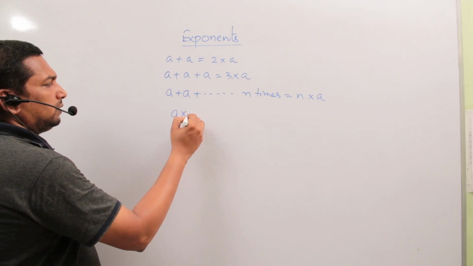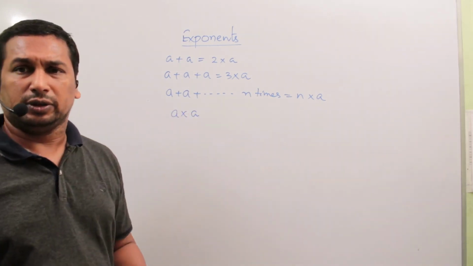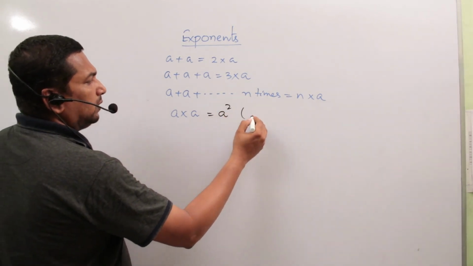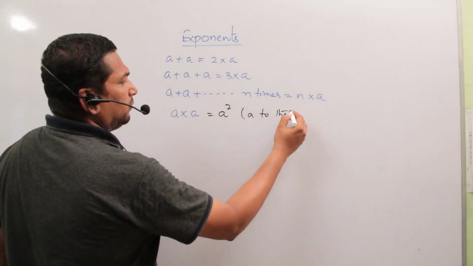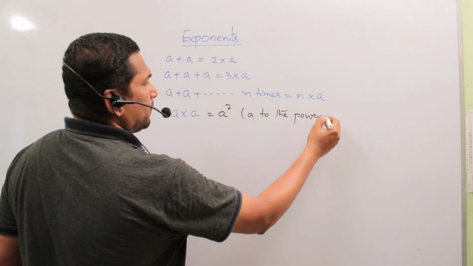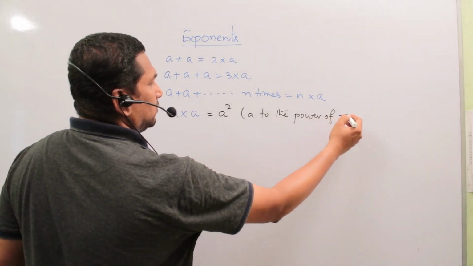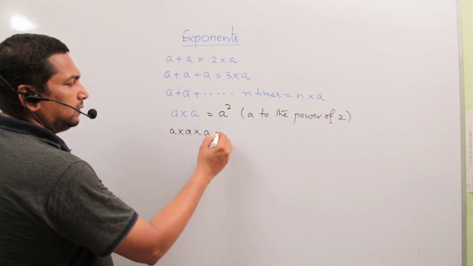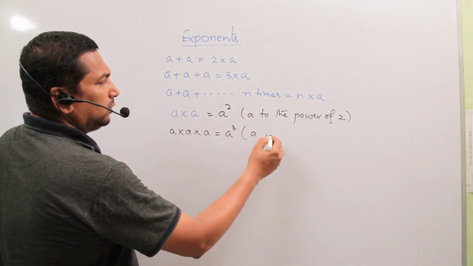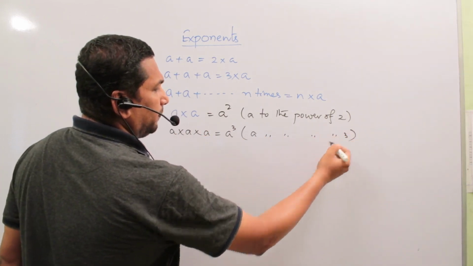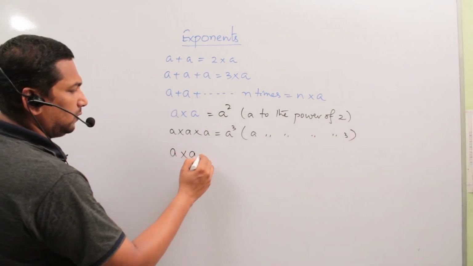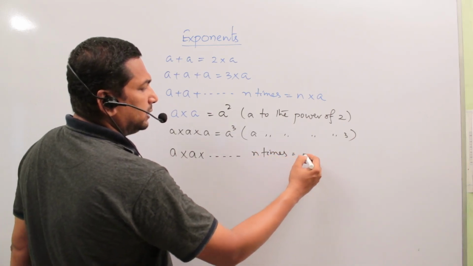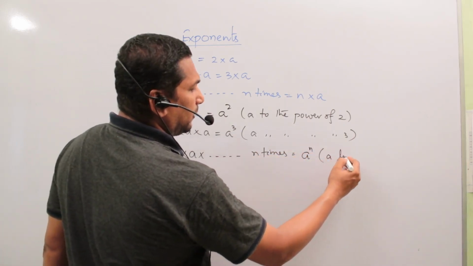Like that, if you multiply it 2 times, that is a to the power of 2. Read as a to the power of 2. If you multiply it 3 times, that is a to the power of 3. And n times, that is a to the power of n.